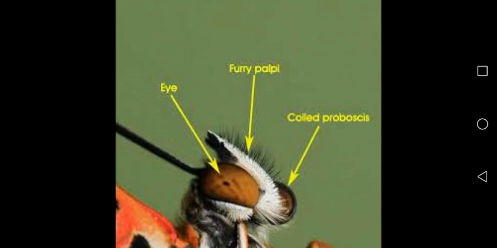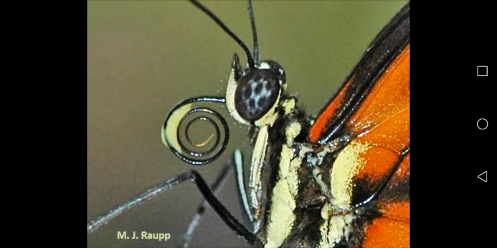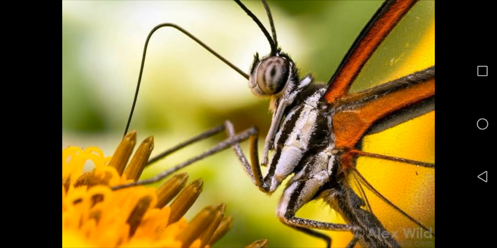Clear? Now did you understand what is proboscis? Butterflies have a long thin tube-like mouth through which they suck nectar from flowers. See, proboscis, or food tube, works like a straw. Have you seen the picture? Yes. See, it is sucking nectar from flowers. It is acting like a straw.